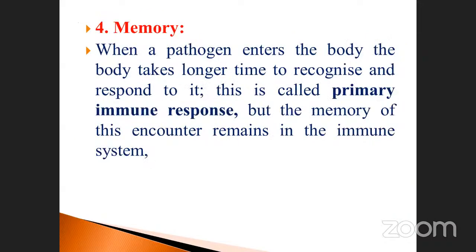And then the fourth one, the memory. Already we discussed the memory. When a pathogen enters the body, it takes a longer time to recognize and respond to it. This is called the primary immune response. But the memory of this encounter remains in the immune system. So once the foreign particles enter your body, the system analyzes and also produces antibodies, which survive for many years. For example, once you are affected by smallpox, it will not enter again, isn't it? Because of the presence of immunological memory.